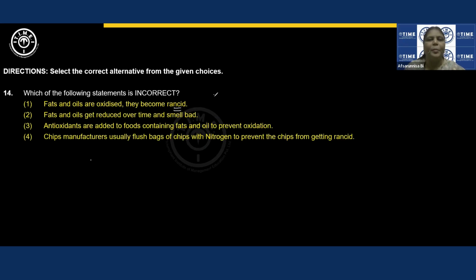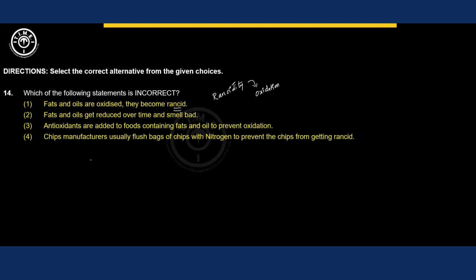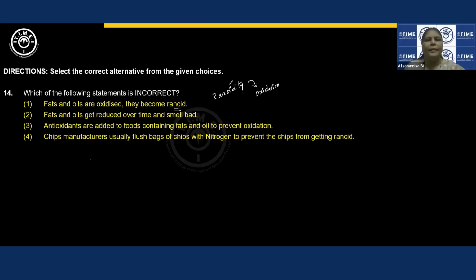The phenomenon is known as rancidity. Rancidity is associated with oxidation, but not reduction. Whenever fats and oils present in the food react with oxygen, we can see a foul smell in it, and this process is known as rancidity.